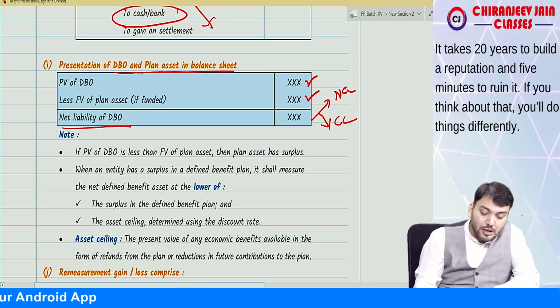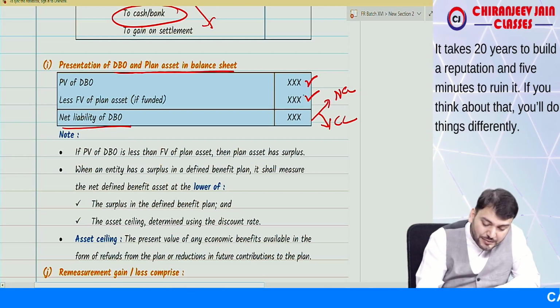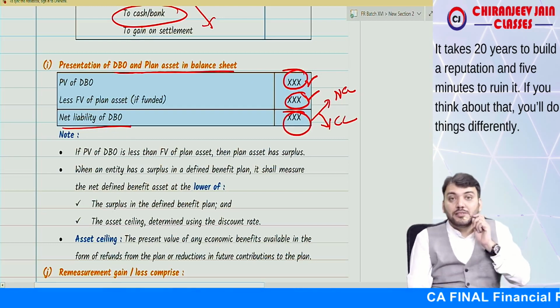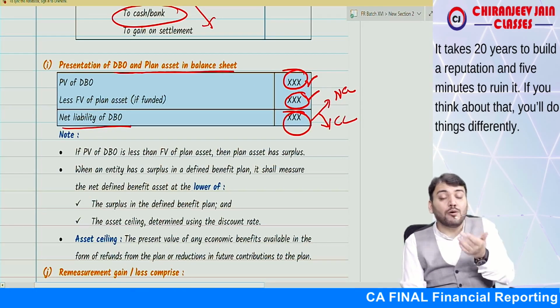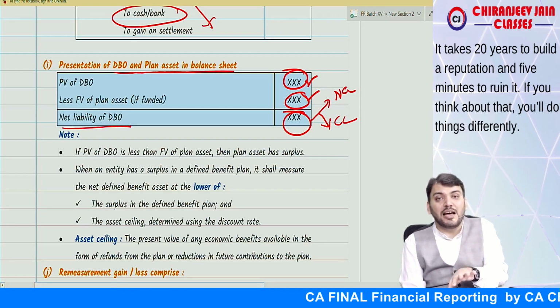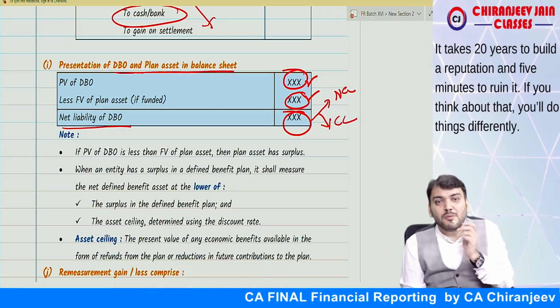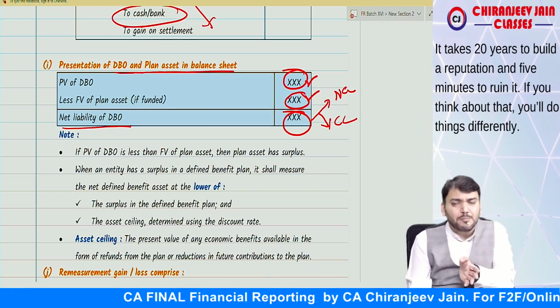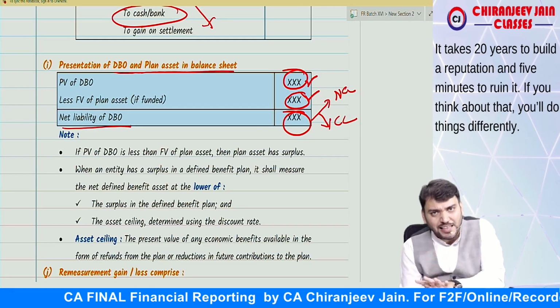Correct? Understood? Now one question arises, sir: if the fair value of plan asset is more than this, there may be some surplus. Surplus means amount receivable from plan asset. Are you getting what I am saying? Surplus. Then what needs to be done? Whether the surplus will be shown as an asset or what?